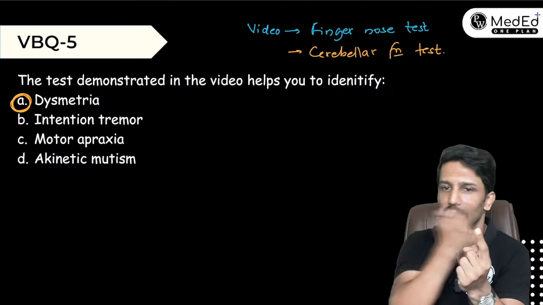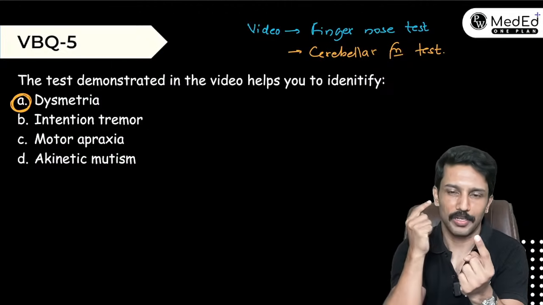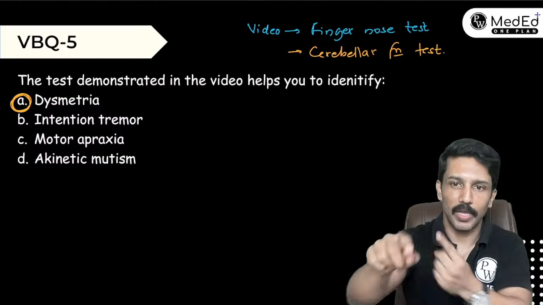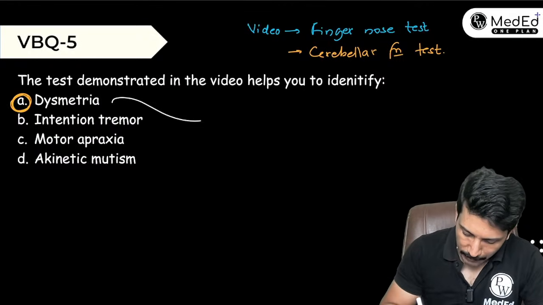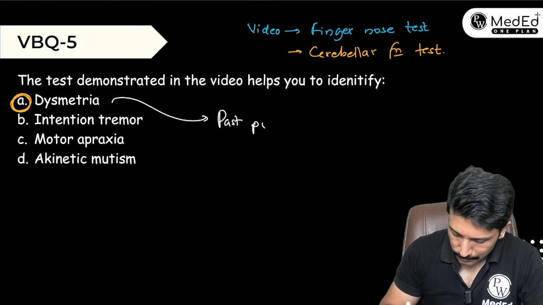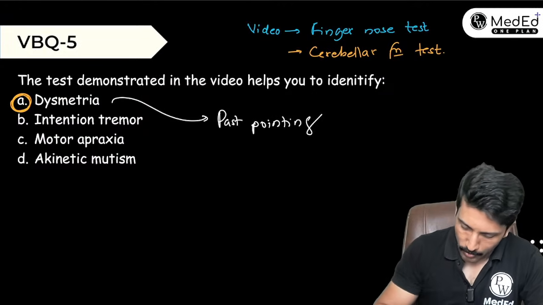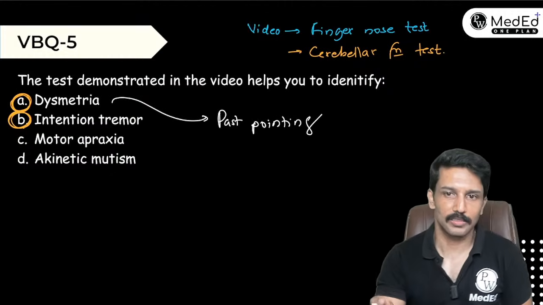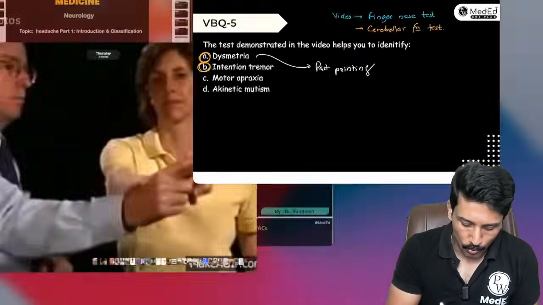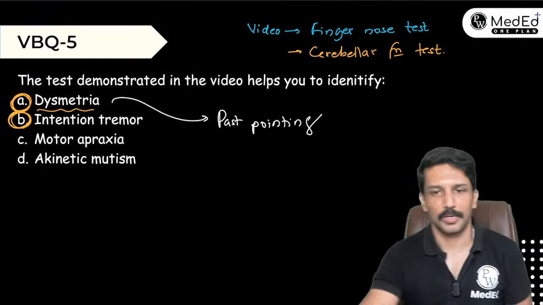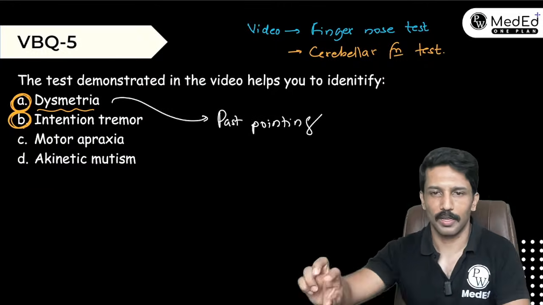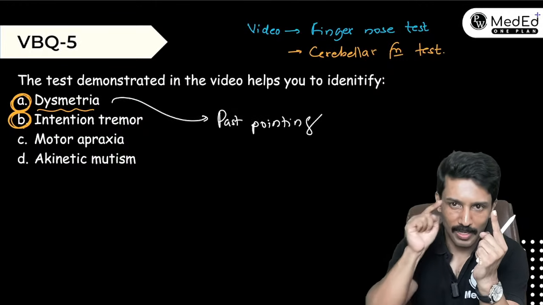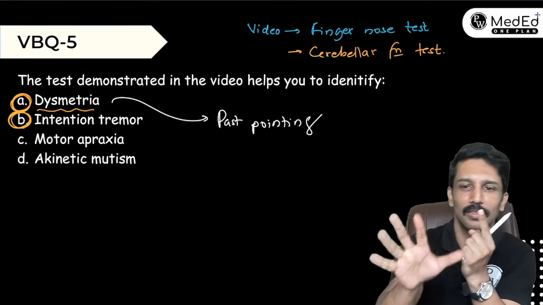Like the moment they try to touch the nose, the finger goes here and there. That is your intention tremor. When they come to your finger, again it goes here and there. That's intention tremor. They go beyond the target, that is past pointing. So dysmetria manifests on the test as past pointing. And you can also identify intention tremor. Towards the target, the tremor kicks in. So both are right answers here. If you have to choose one, I would always choose dysmetria over intention tremor, because for intention tremor I can ask them to do any voluntary action and it will come. But to prove the past pointing, I have to first have a target and then ask them to reach it. When they are going beyond that, there is dysmetria.